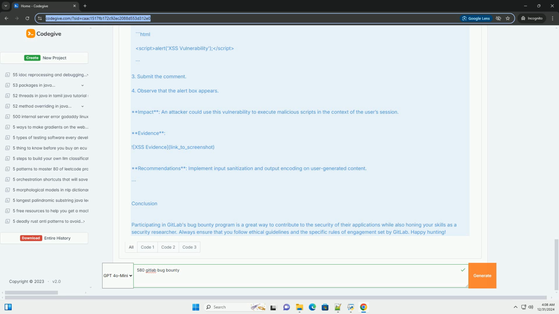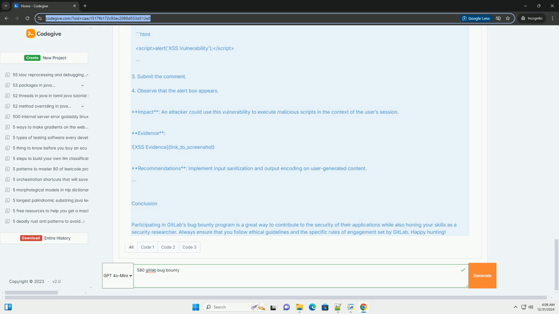Example report structure, in Markdown. Title: Reflected XSS in comments section. Description: The comments section of the blog allows for HTML input without proper sanitization, which can lead to XSS vulnerabilities. Steps to reproduce: 1. Navigate to the blog post. 2. In the comments section, enter the following payload: <script>alert('XSS vulnerability')</script>. 3. Submit the comment. 4. Observe that the alert box appears.